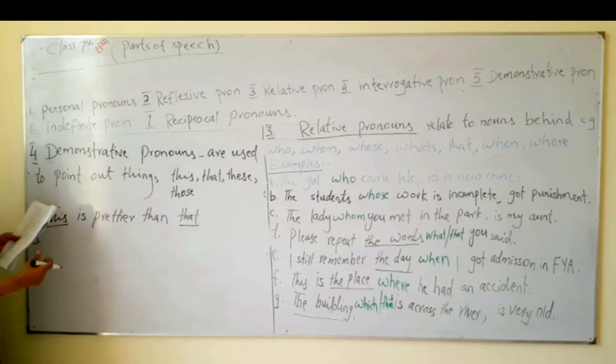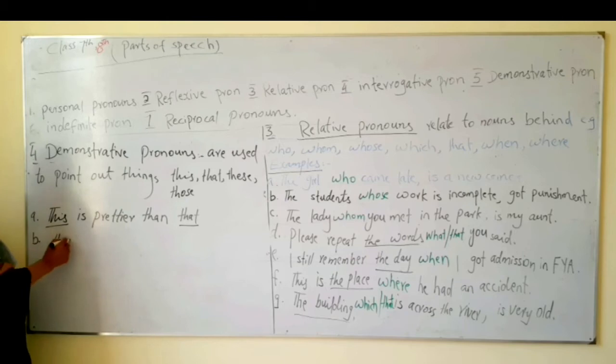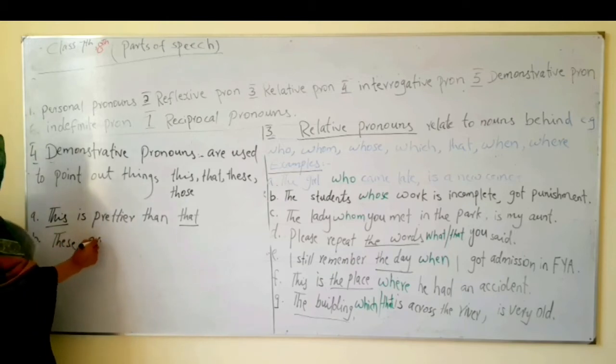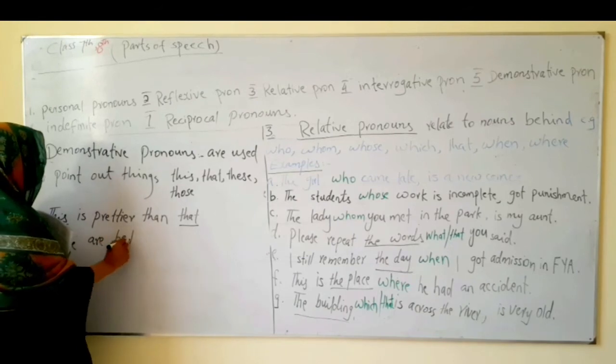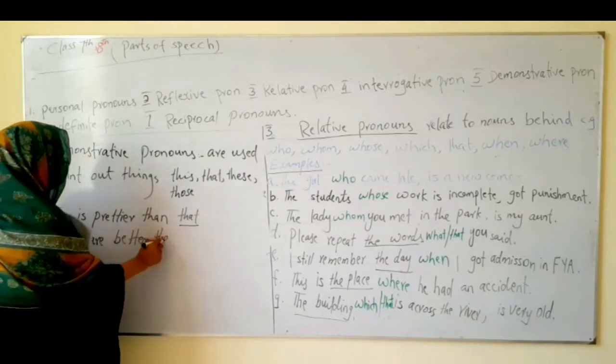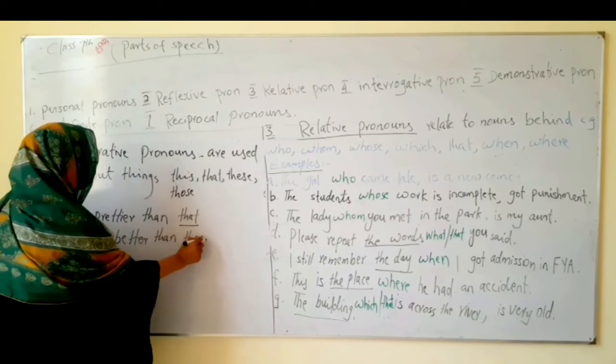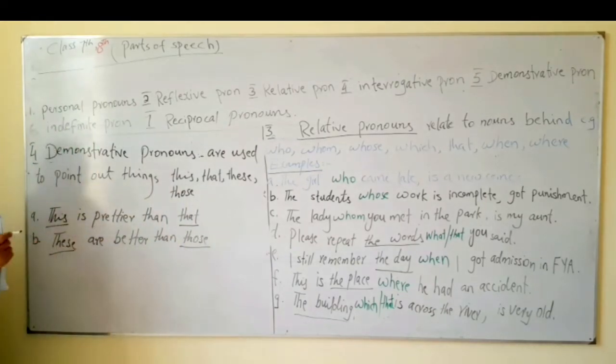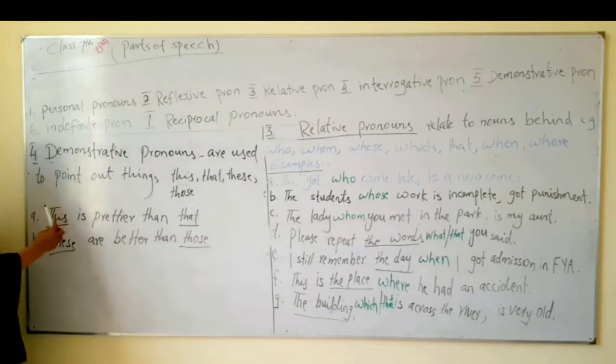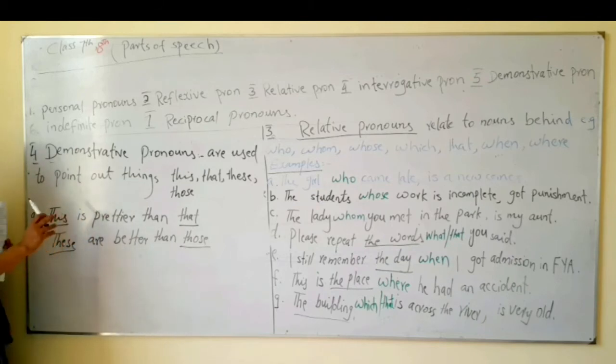Number 2, these are better than those. Now how do we call these? Like when you answer the question which one, this is prettier. The noun is not used after this. It is understood what you are talking about, it's a shirt, it's a bag. This and that are used for some nouns.